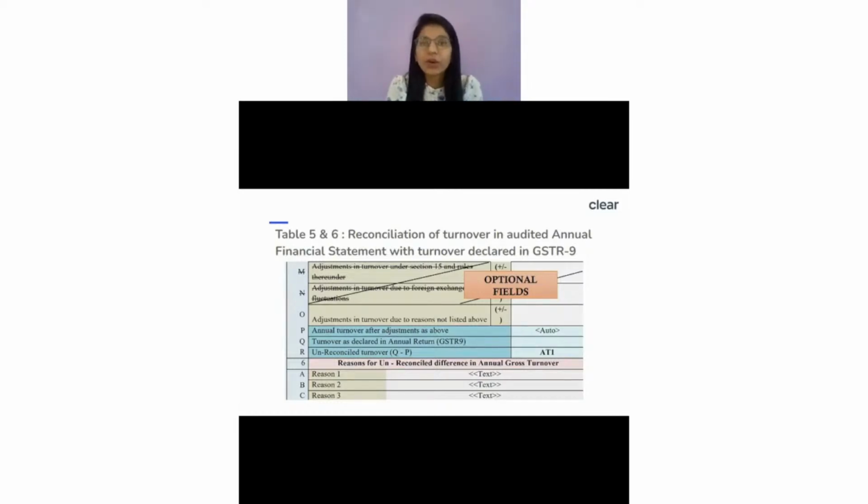Now the thing is, is it going to be auto-populated? Is the government going to auto-populate this for me? The answer is that today, if you go on the GSTN portal, you will be able to start preparing your GSTR-9C only once your GSTR-9 is filed. Once you file your GSTR-9, all of your figures get frozen. Once all the figures are frozen, you will be able to download one JSON file which you can ingest in the government 9C offline utility, and wherever it is shown that this is a value from GSTR-9, this will be auto-populated from there.